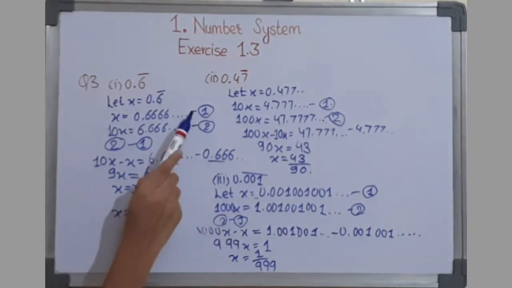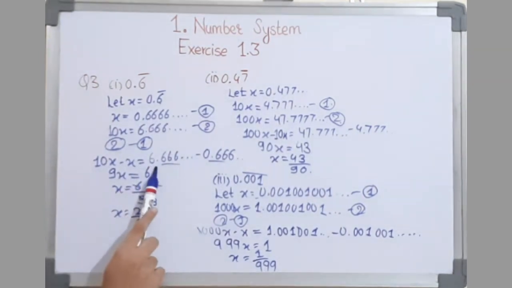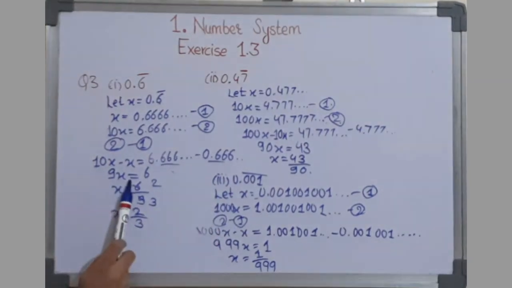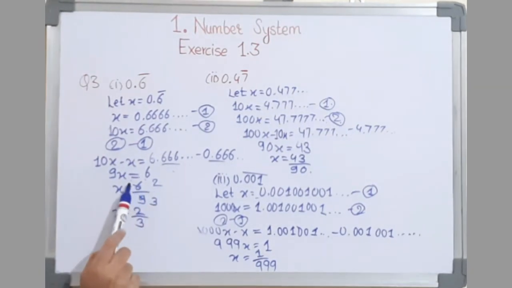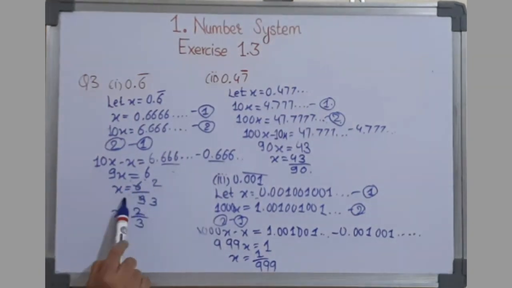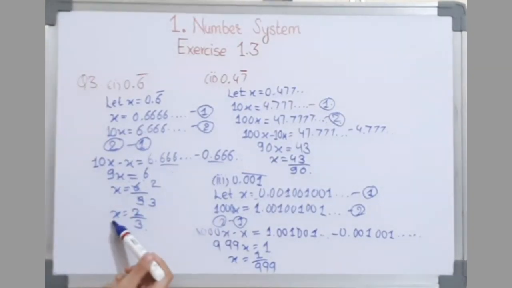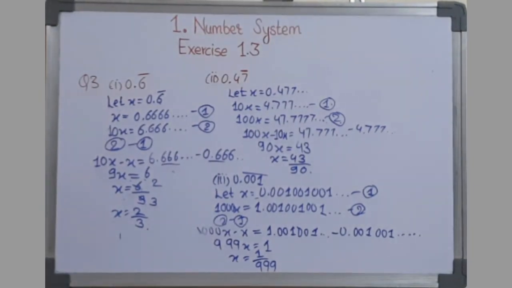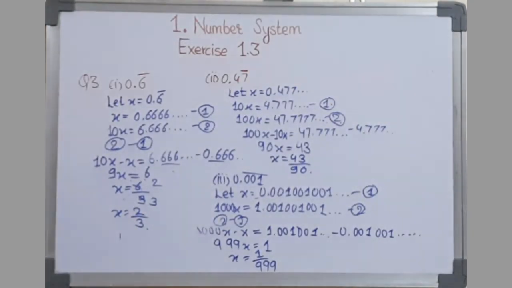Then we subtract the first one from the second, which would be 10x minus x equal to 6.666 minus 0.66, 9x equal to 6, x is equal to 6 upon 9, and then 3 2s are 6, 3 3s are 9. We have done the cancellation, and then x equal to 2 upon 3. So in this way we have expressed these in the form of p by q, where p and q are integers and q is not equal to 0. Now let's move on to the next question.